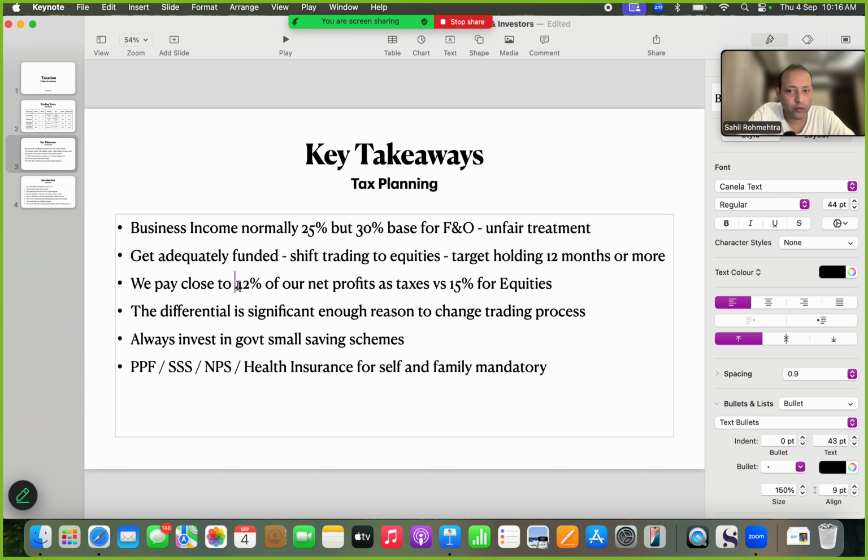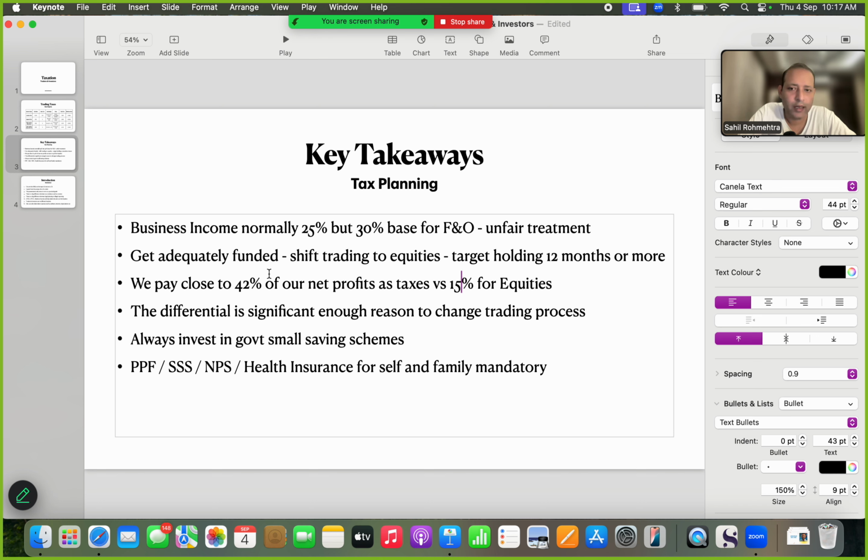Obviously traders pay close to 42% of net profit as taxes, compared to 15% for equities, which means that if I'm holding a futures position for 3 months, if I just make it 12 months, I save incredible amounts of money, and this amount runs into crores a year if I simply make that shift. When you are earning maybe a few lakh a year, you are almost exempted in various slabs, and therefore you're not really paying that much as tax, and it doesn't affect that much.